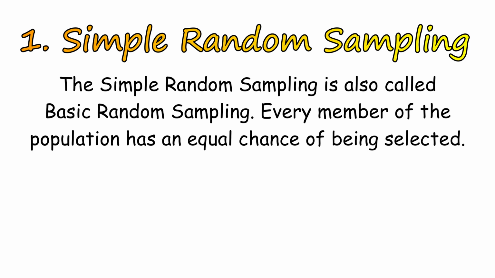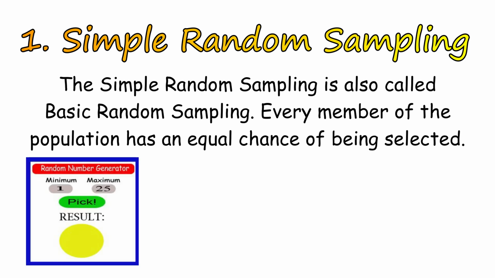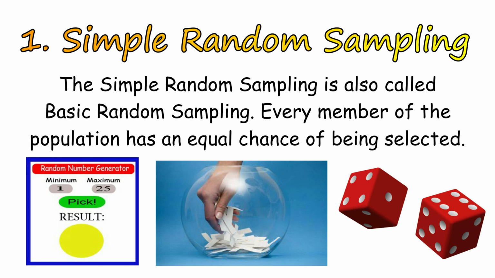The simple random sampling is also called the basic random sampling. Every member of the population has an equal chance of being selected. To conduct this type of sampling, you can use tools like random number generators, fishbowl, rolling a die or dice, or any other techniques that are based entirely on chance.